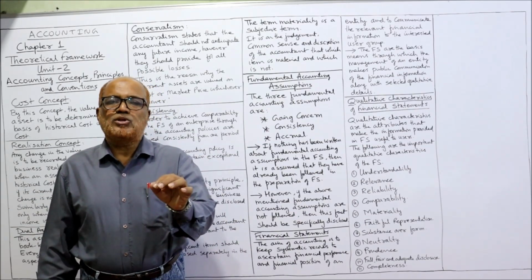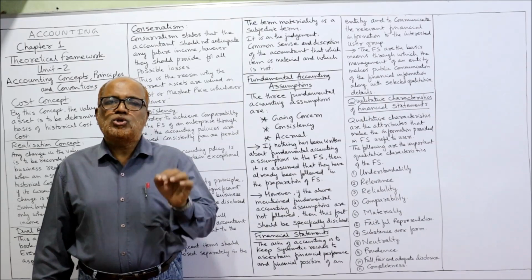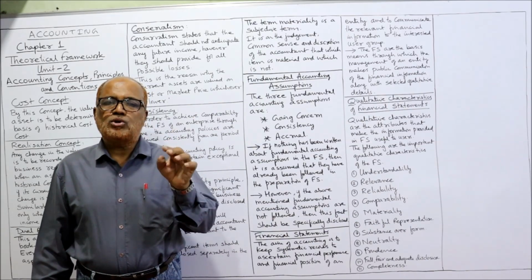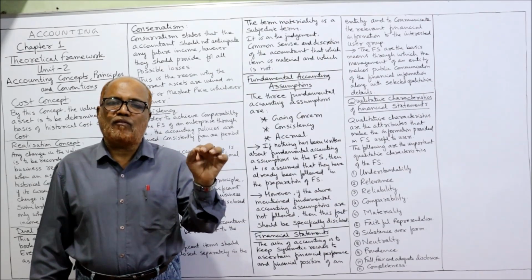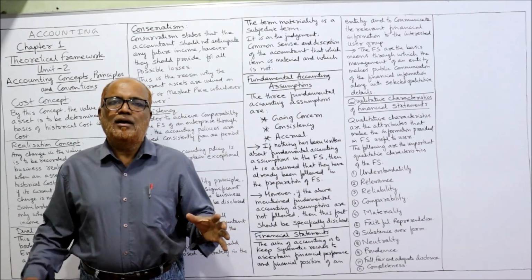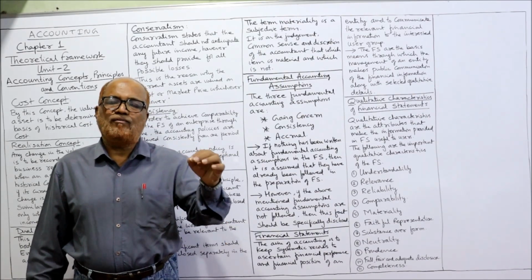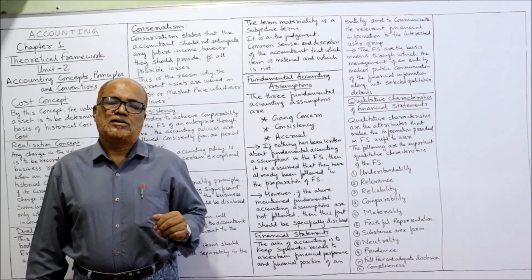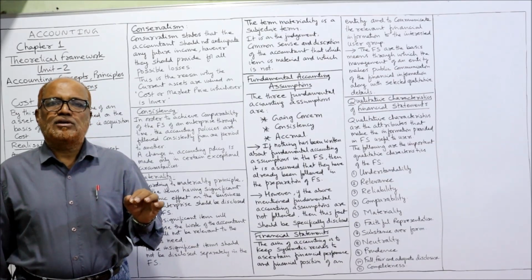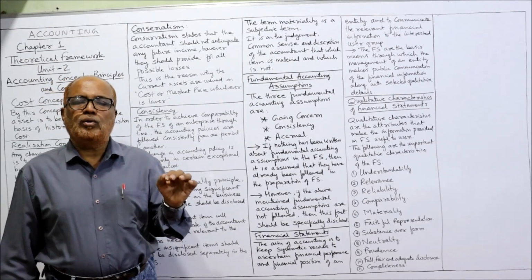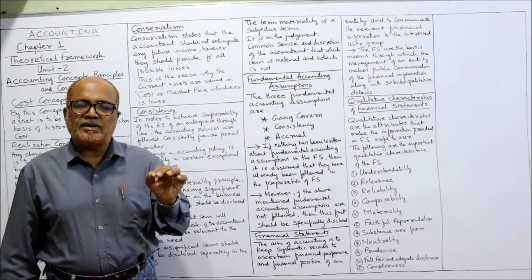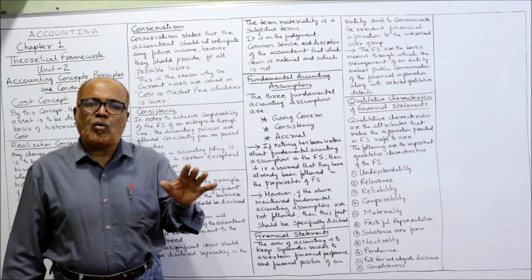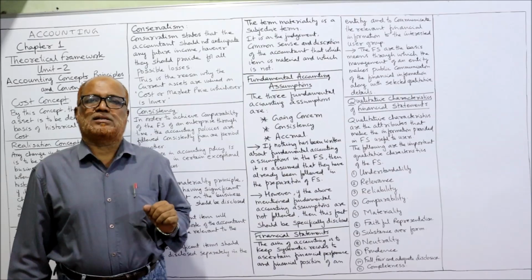So the financial statement should be understandable and should show the true and fair view. The profit and loss account should show the true and fair profit which the business earned. The balance sheet should show the true and fair financial position as at the end of the year. So financial statements should be prepared with due care. They must have not only quantitative information, but also some qualitative characteristics.